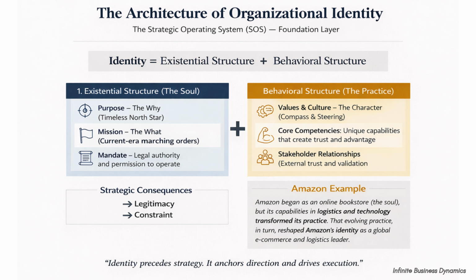Values. Values represent the principles and ethical standards that guide how the organization behaves and makes decisions. Example, Google, Alphabet. Google emphasizes, "Focus on the user and all else will follow." This shaped products like Search, Gmail, and Android. Application. Values influence leadership decisions, employee behavior, and corporate reputation.